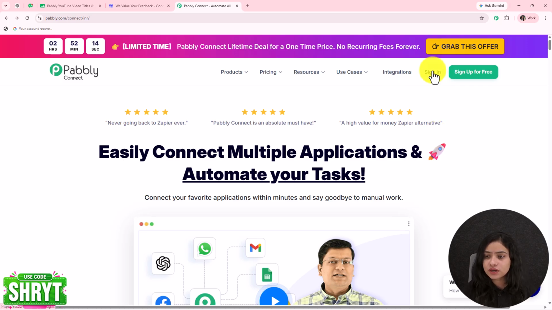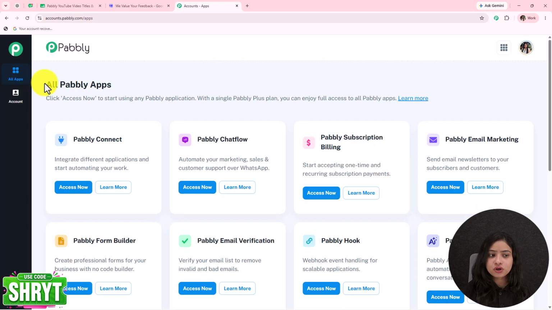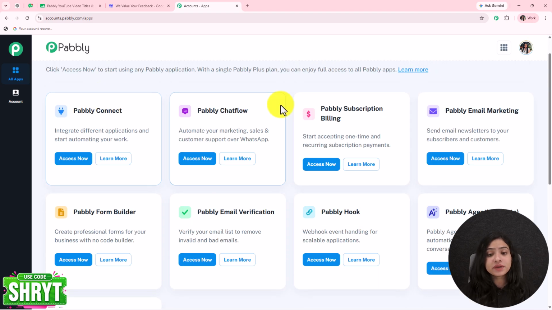I'm quickly going to click on sign in. Here we are on the all apps section. Not only Pabbly Connect, but we have multiple other amazing software inside Pabbly. For WhatsApp automations, we have Pabbly Chatflow. For subscription-based software, we have Pabbly Subscription Billing. We have Pabbly Email Marketing, Pabbly Form Builder, and much more.